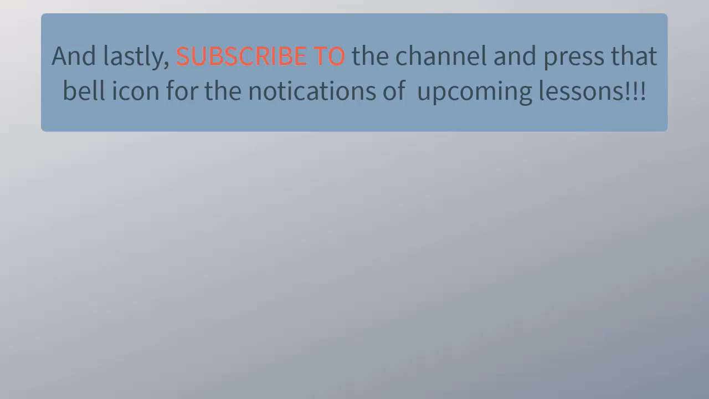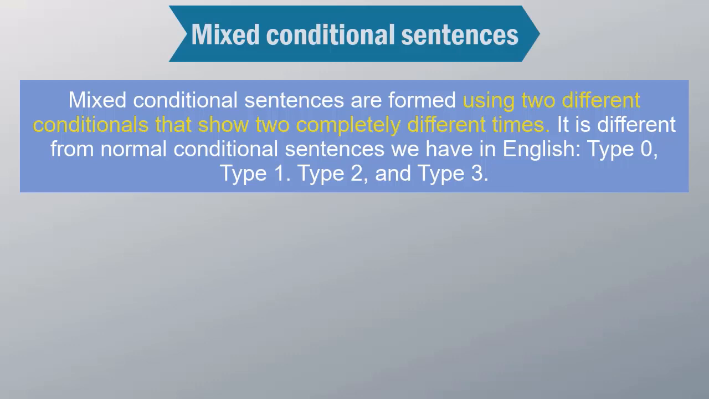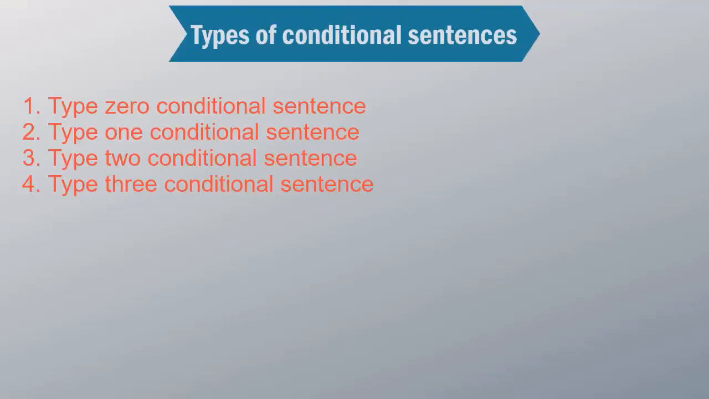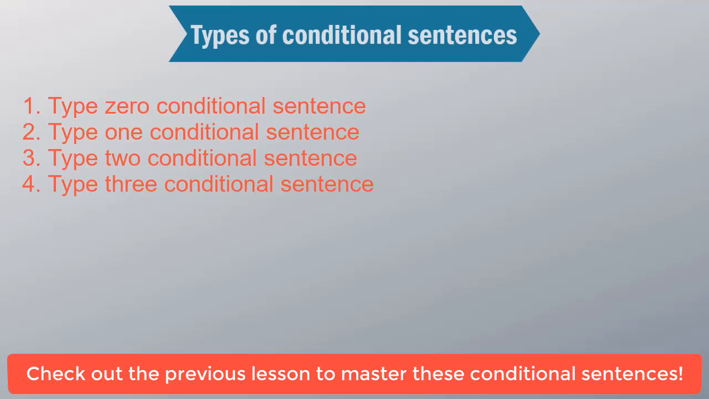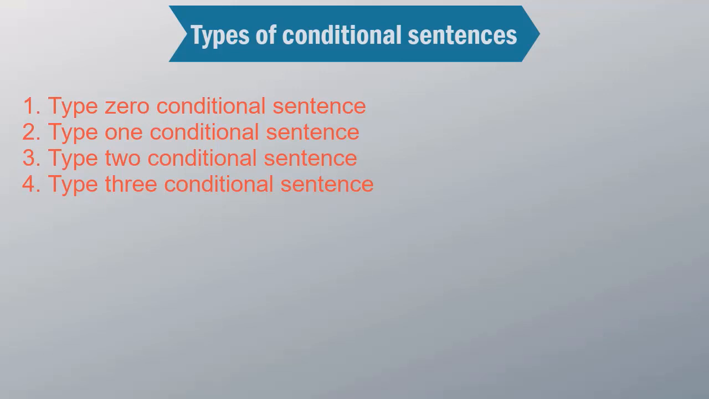So guys, a mixed conditional sentence is formed using two different tenses that show two different times, right? It's actually different from a normal conditional sentence, right? So to understand mixed conditional sentences better, we have to understand normal conditional sentences, the four types of conditional sentences that we learned in the last lesson. I've explained everything about these four conditional sentences in detail. If you haven't watched the lesson, I'll give you the link in the description. Go watch that. But for now, let us just do a quick recap of these four conditional sentences. Type 0, type 1, type 2, and type 3.